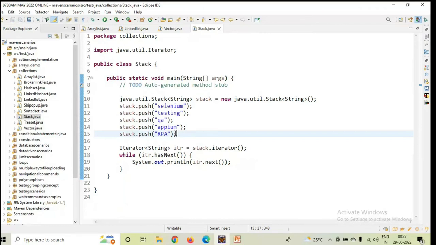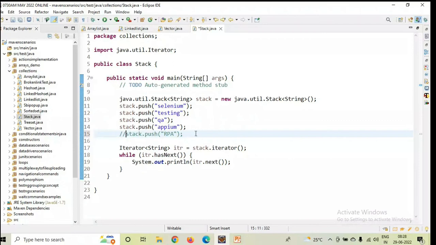Now suppose I want to remove RPA from that stack. How can I remove it? So simple, just comment it or delete this. It's not a solution, guys. Removing is not just removing the line from the code. You created one stack, you inserted some data inside that stack. Now I want to remove the data, in any order, in any location. For that we have to use some method. That method is called the pop method. Push method is to insert, pop method is to remove.